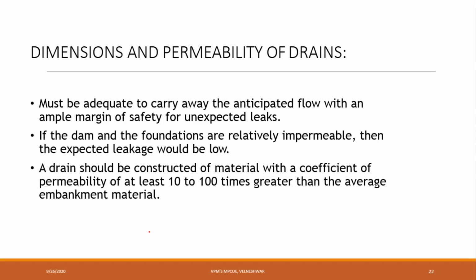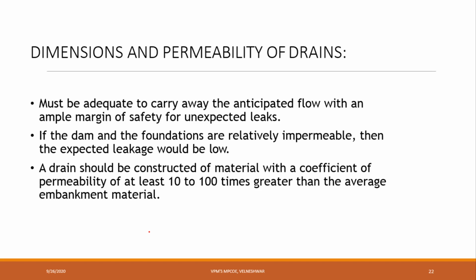Dimensions and permeability of the drains must be adequate to carry away the anticipated flow with a margin of safety for unexpected leaks. Okay, generally by providing all this, we can provide some safety, and leakages we can control. Unexpected leakage will start because we don't know the soil properties. If heavy rainfall is there, immediately seepage water will be absorbed and seepage chances will be there. Okay, if the dam and the foundation are relatively impervious, then expected leakage would be low. Generally, if the dam and foundation are both different materials, then we can somehow control leakage.